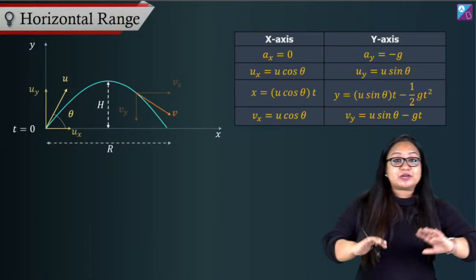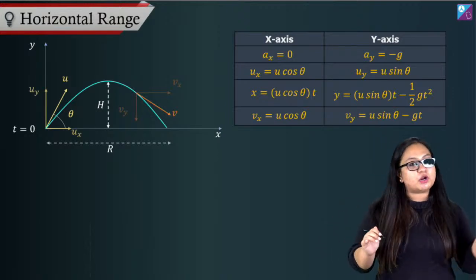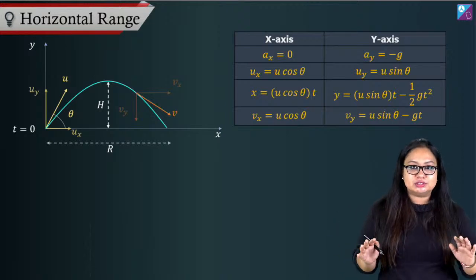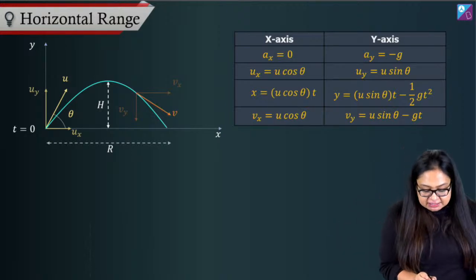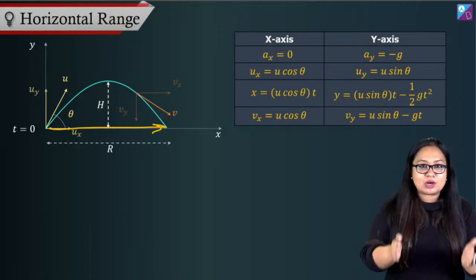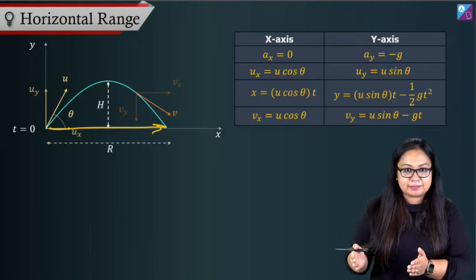So let's come back to horizontal range. We're talking about horizontal displacement, which is uniform motion, right? So displacement for uniform motion is nothing but velocity into time.